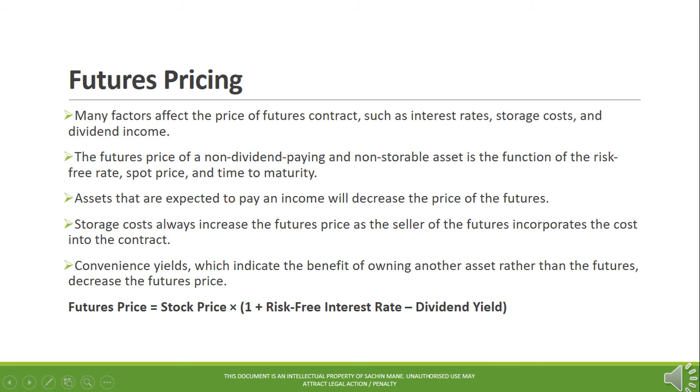Futures pricing. Many factors affect the price of a futures contract, such as interest rates, storage costs, and convenience yield like dividend income. The futures price of a non-dividend paying and non-storable asset is a function of the risk-free rate, spot price, and time to maturity. Assets that are expected to pay an income will decrease the price of the futures. Storage costs always increase the futures price, as the seller of the futures incorporates the cost into the contract. Convenience yields, which indicate the benefit of owning another asset rather than the futures, decrease the futures price.